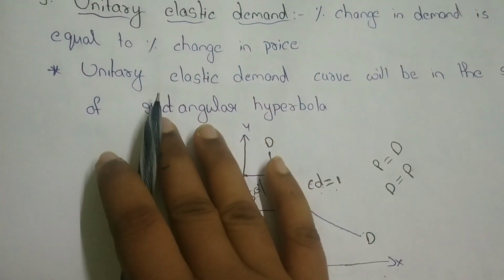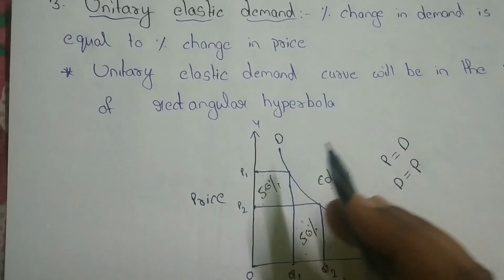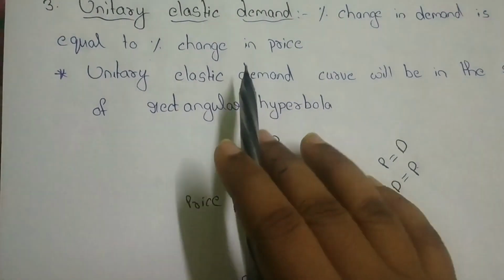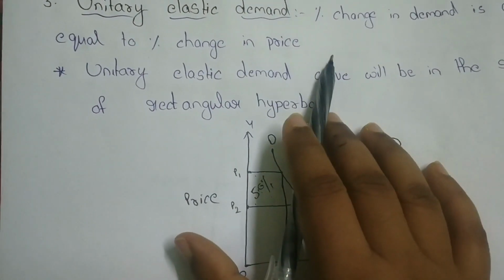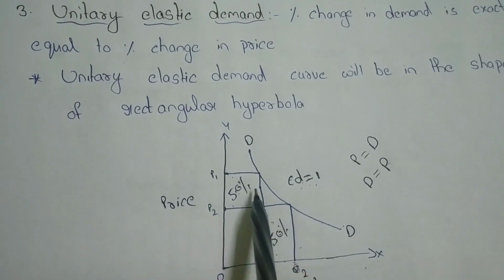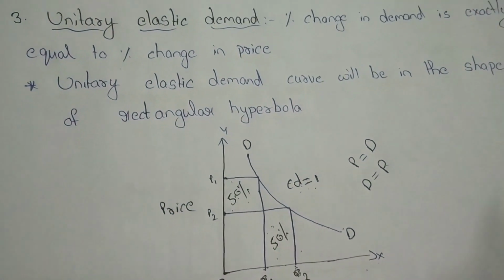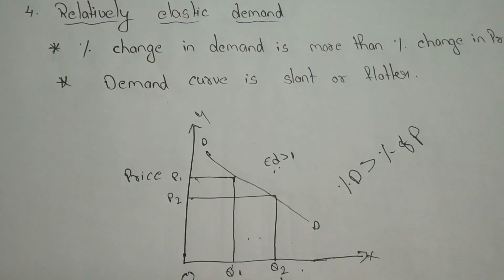So according to unitary elastic demand, the percentage change in price will equal the percentage change in demand. Here the demand responds to the price in equal proportion. Okay. So the curve should be a rectangular hyperbola. Okay. So next, go to the fourth one.